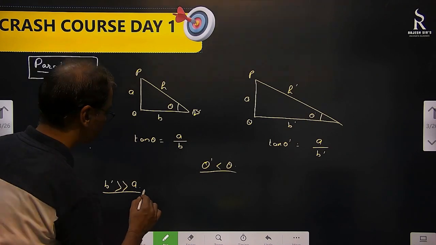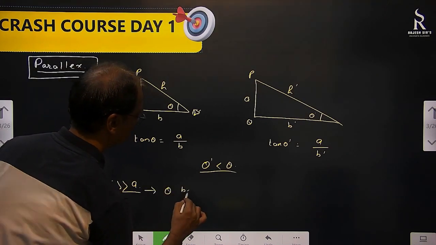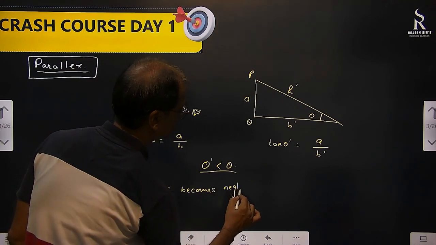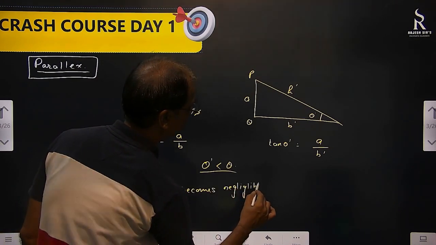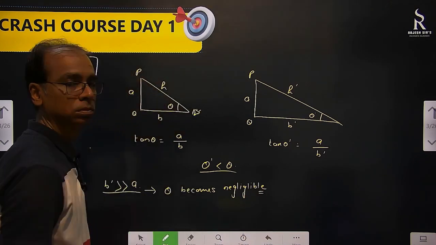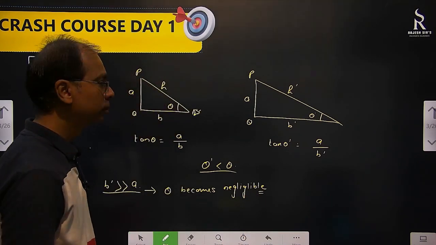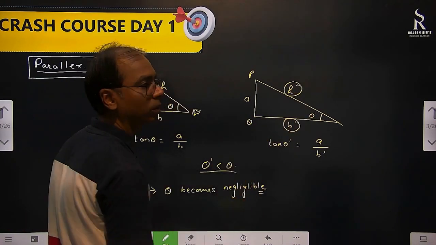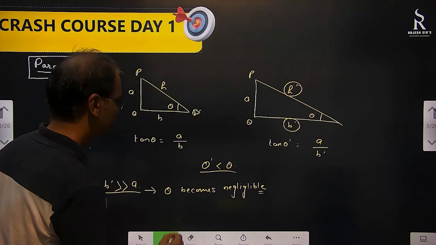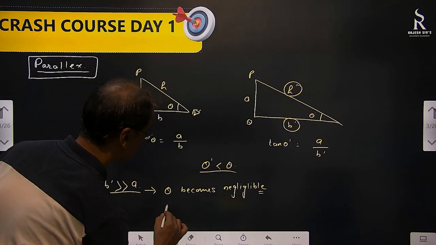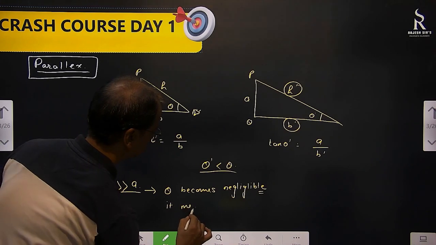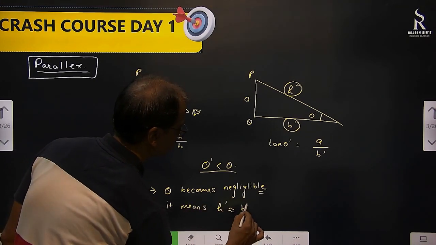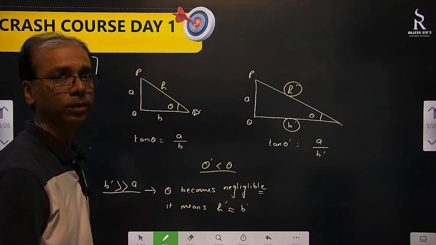Theta becomes negligible. Then this h dash and this b dash will be almost equal. Theta becomes negligible. It means h dash will be almost equal to b dash.